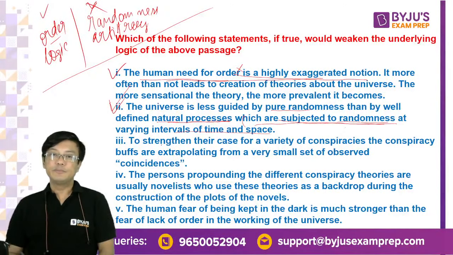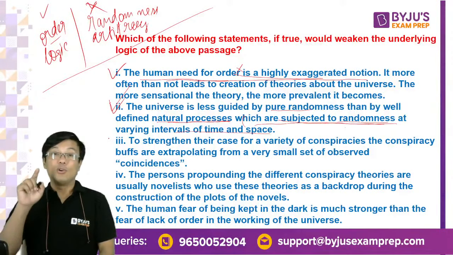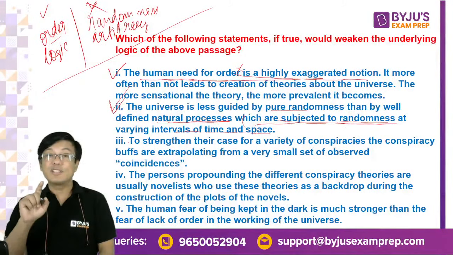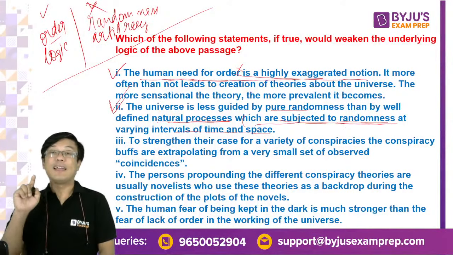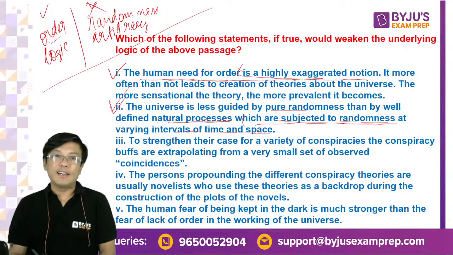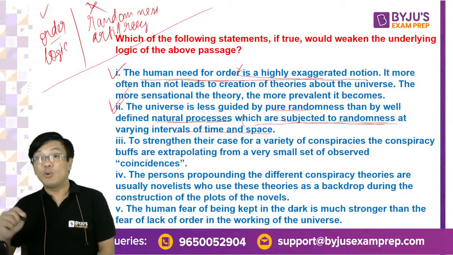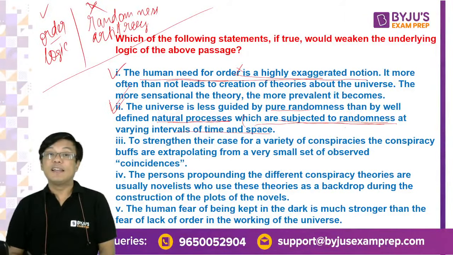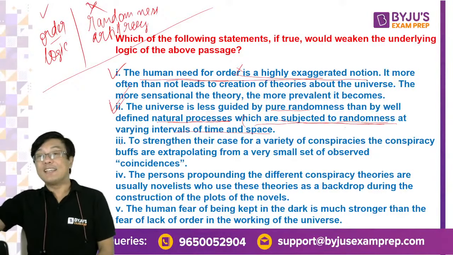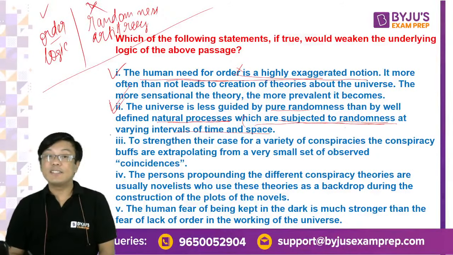देखो, right? To strengthen the case for a variety of conspiracies, the conspiracy buffs are extrapolating from. So here also the author, this line is questioning the conspiracy buffs, right? And in fact ये idea जो है, we want order, we do not believe in randomness. इसीलिए तो हम conspiracy में believe करते हैं. And this third option is against conspiracy, which means it is against the passage. So 1, 2 and 3 should be the answer.